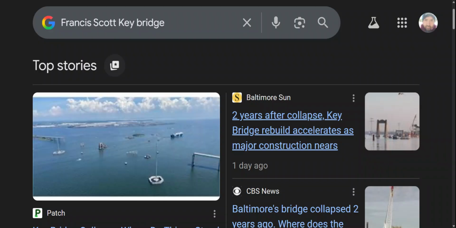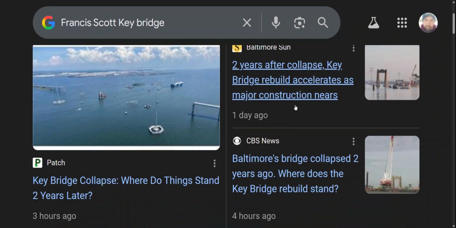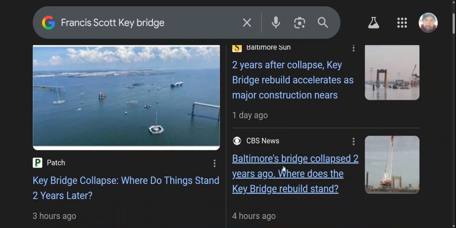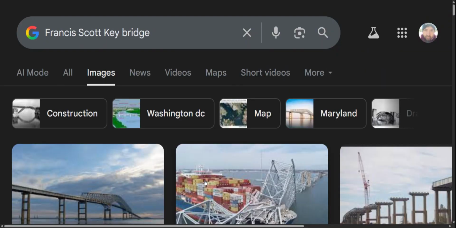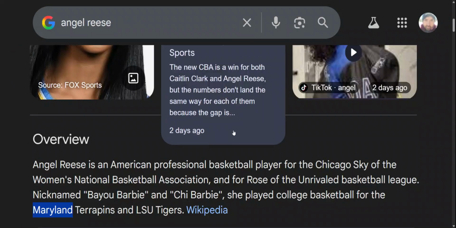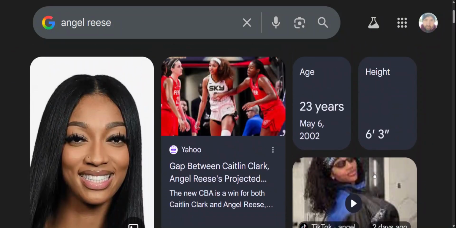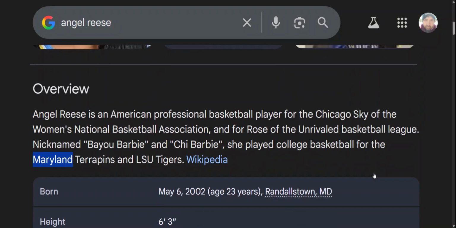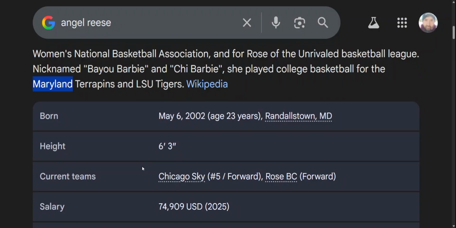And that's actually Wednesday, the day we're talking about, the 26th day of the third month. I'm recording this the day before. So that's pretty awesome right there, right? Because it says Angel Reese played at Maryland as well. And this is Baltimore, Maryland. Look how that works with that bridge collapse. Man, that's awesome. So, yeah, shout out to you, Janae Snyder, for catching that right there. That's pretty solid. She played for Maryland and the LSU Tigers. And she's born in Maryland, Randallstown, right there.